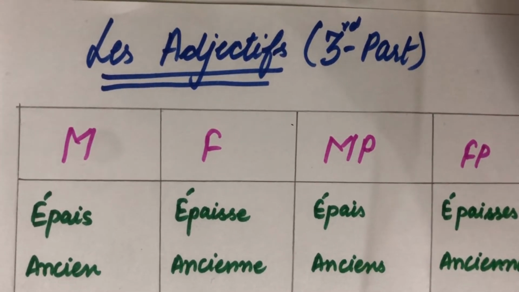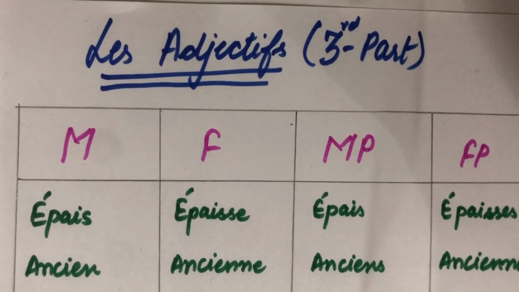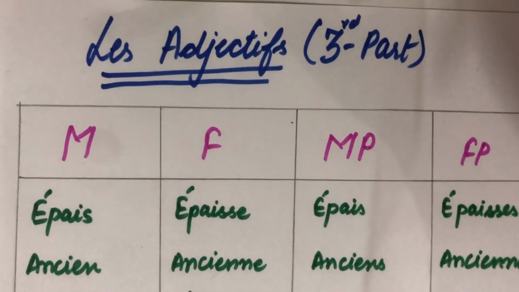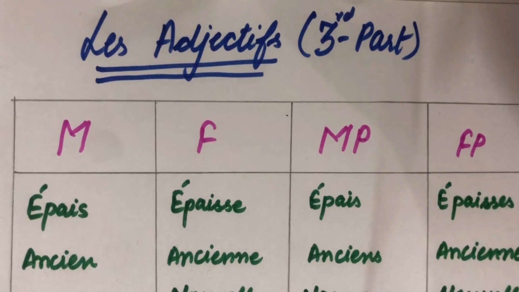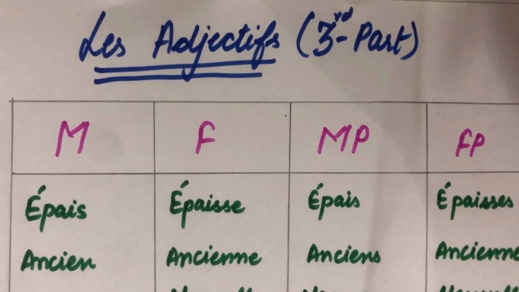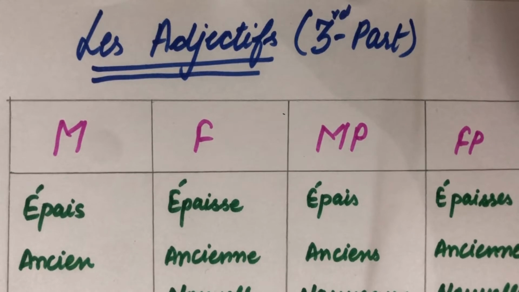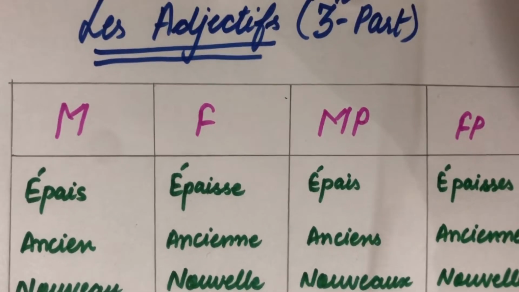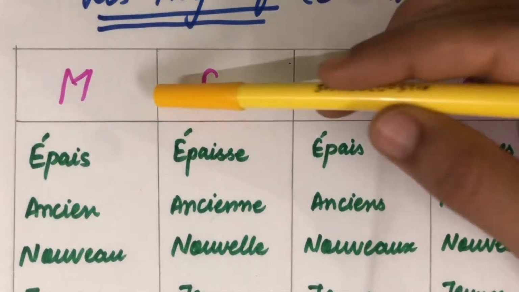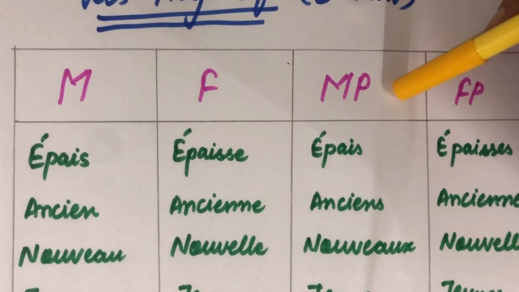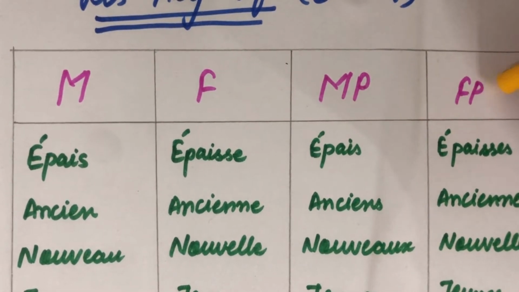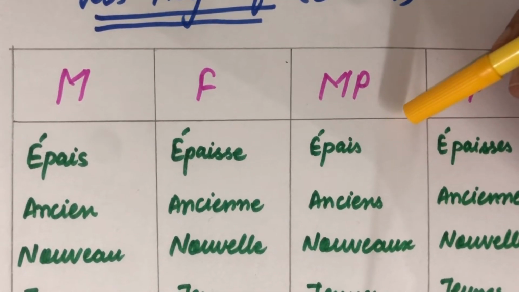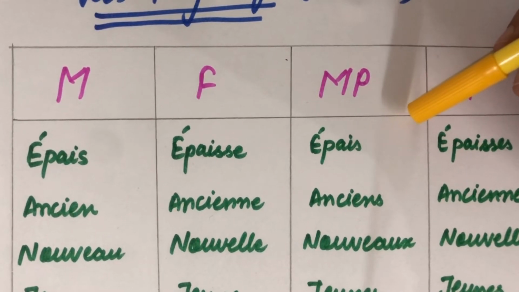Adjectives, as same in English, adjectives are the words, the things that describe the quality of a person or a thing. Okay, so in French les adjectifs is the same as adjectives in English, but what is the difference? In French usually everything has been divided according to the gender, and accordingly adjectives are also divided, that is masculin, féminin, masculin pluriel and féminin pluriel. Okay, so now we are going to discuss the adjectives with respect to each gender.